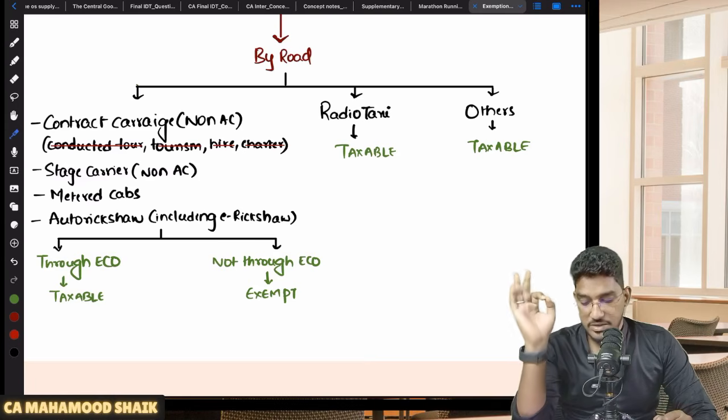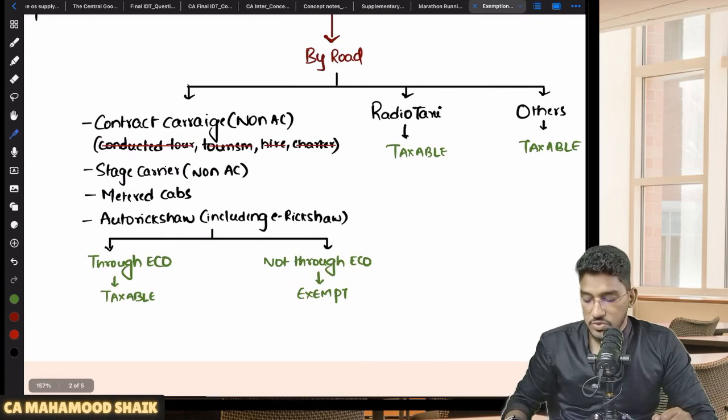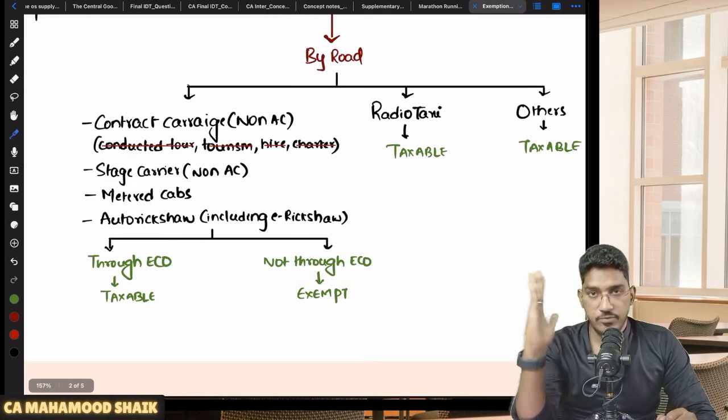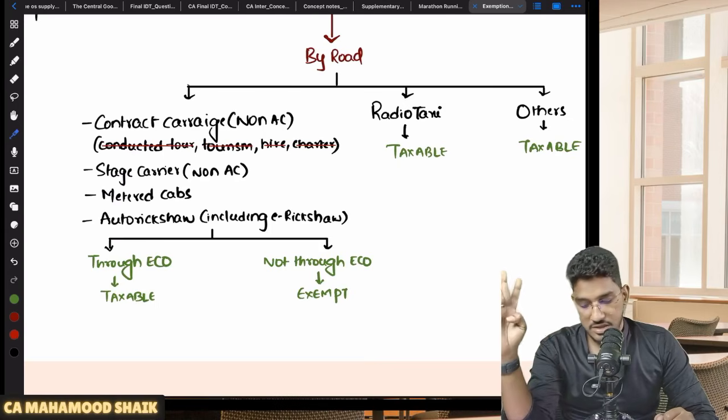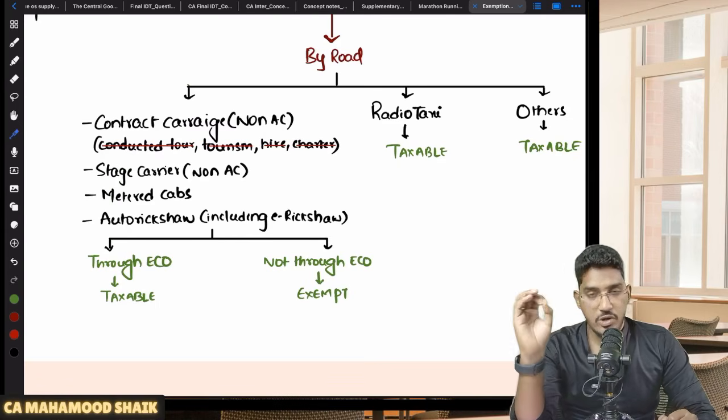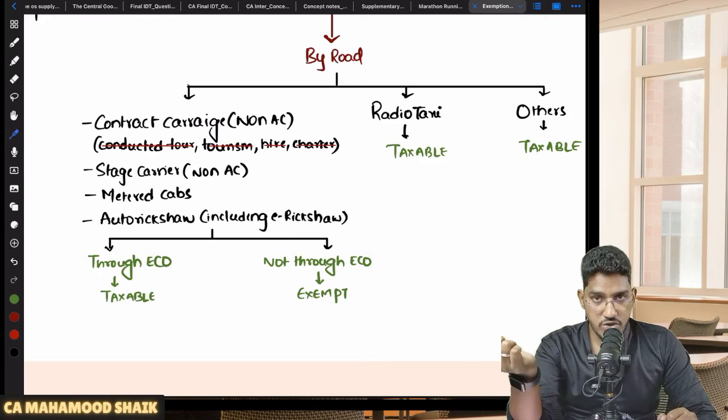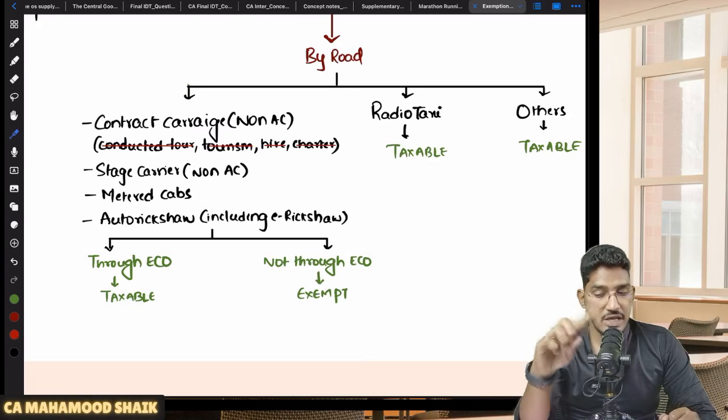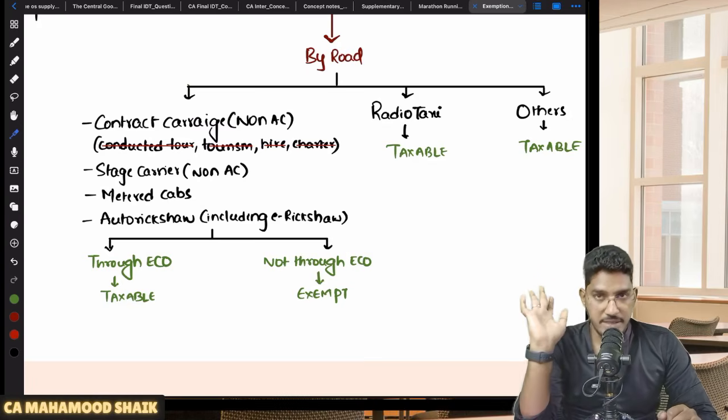In case of passenger transportation services by road, first you should see, is it falling under this first category: non-air conditioned contract carriage, non-air conditioned stage carrier, metered cabs and auto rickshaw including e-rickshaw. Then you have to see whether these services are getting provided through an e-commerce operator. If it is provided through an e-commerce operator, taxable under section 9(5). If it is not provided through an e-commerce operator, it will be exempt.